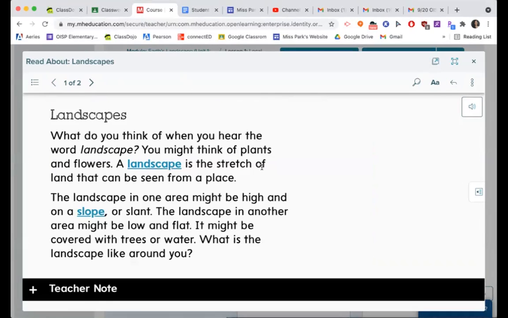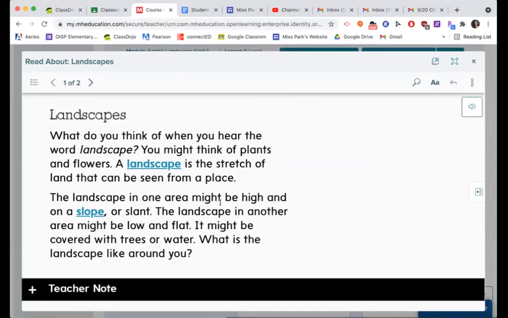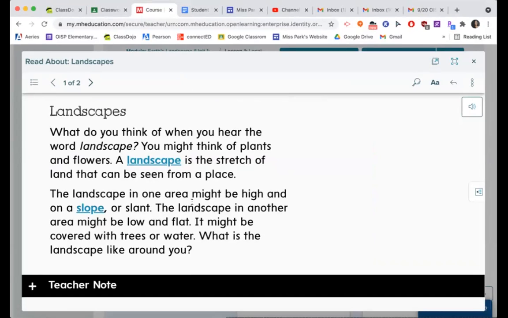Landscapes. What do you think of when you hear the word landscape? You might think of plants and flowers. A landscape is the stretch of land that can be seen from a place. The landscape in one area might be high on a slope or slant. The landscape in another area might be low and flat. It might be covered with trees and water. What is the landscape like around you?